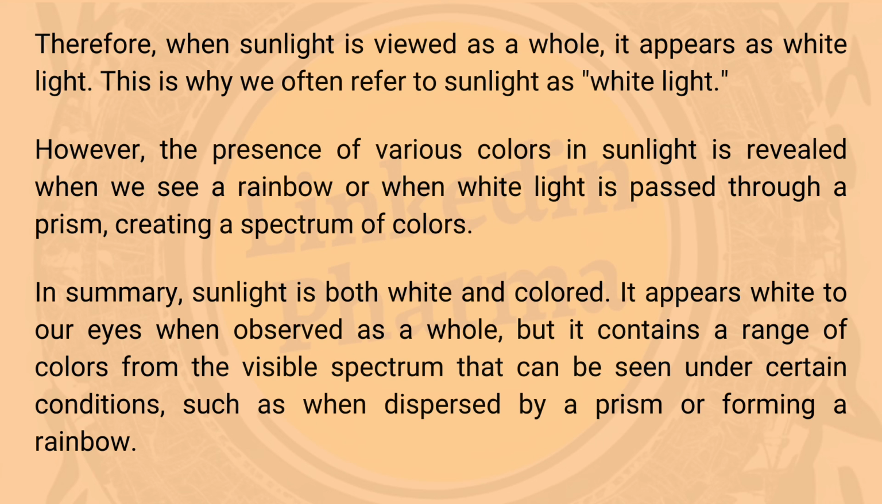However, the presence of various colors in sunlight is revealed when we see a rainbow or when white light is passed through a prism, creating a spectrum of colors. In summary, sunlight is both white and colored. It appears white to our eyes when observed as a whole, but it contains a range of colors from the visible spectrum that can be seen under certain conditions, such as when dispersed by a prism or forming a rainbow.